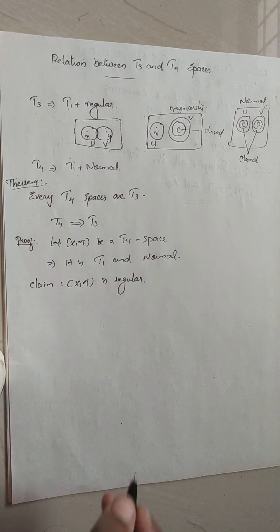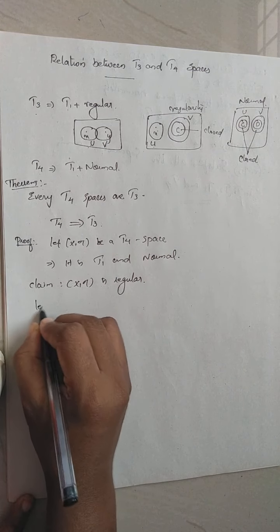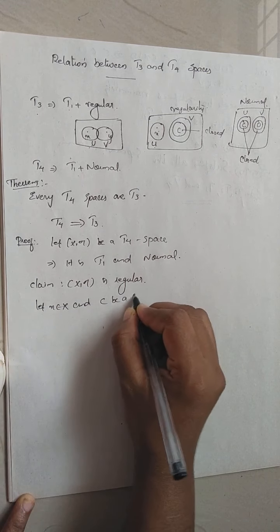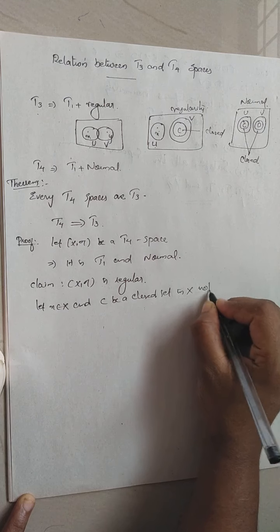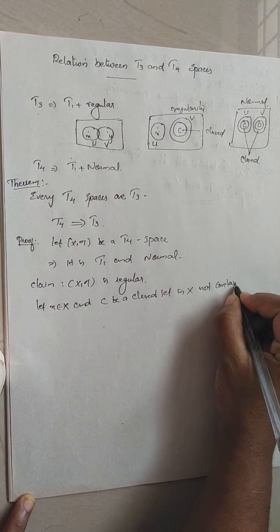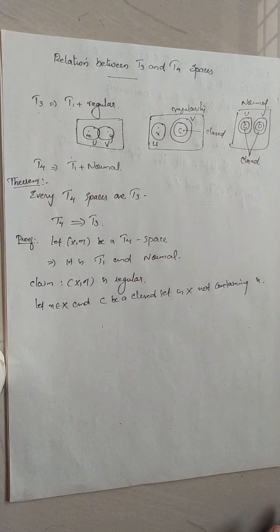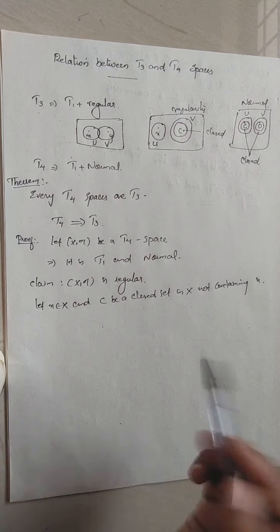So to prove the regularity, we take a point and a closed set not containing that point. So let small x belong to capital X and C be a closed set in X not containing the point small x. Then we need to prove that there exist disjoint open sets u and v such that x is in u and C is in v.